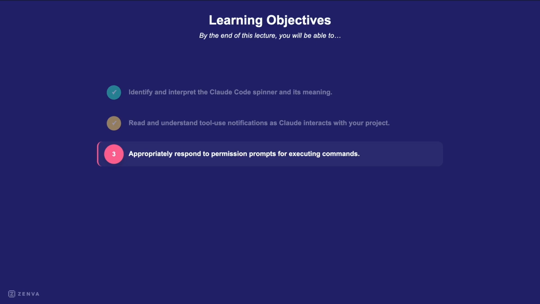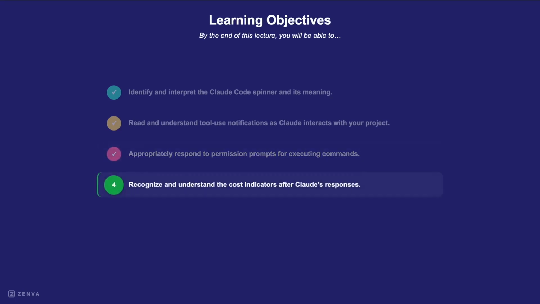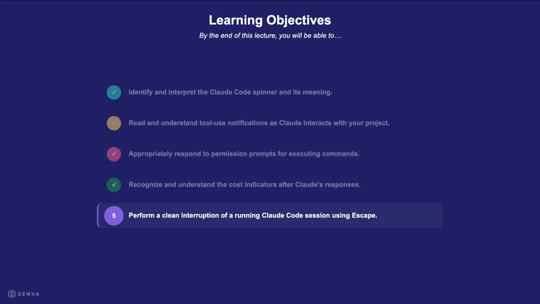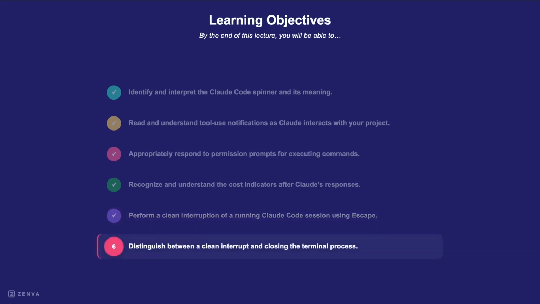You'll also learn how to respond to the permission prompts when Claude needs to run commands. Being comfortable with these responses ensures smooth, secure collaboration. We'll also learn to recognize the cost indicators shown after Claude responds. This helps you manage your interactions efficiently. You'll also master interrupting a Claude Code session cleanly using the escape key. This gives you immediate control. Finally, you'll learn the difference between a clean interrupt and closing the terminal, giving you full control over Claude Code. This is key to becoming a power user.